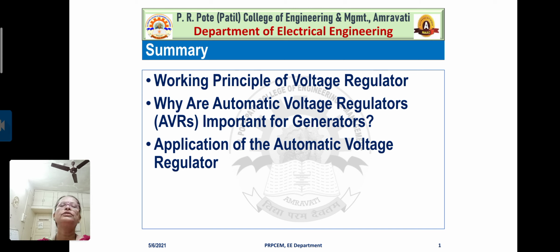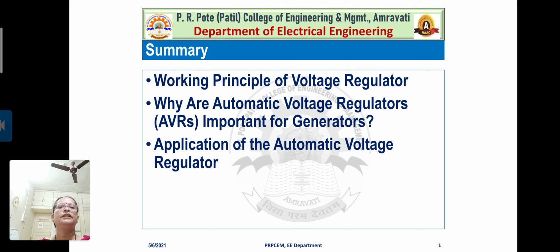So today we discussed the working principle of the voltage regulator. We discussed why automatic voltage regulators are important for generators, because unregulated generator systems may even collapse. And we also discussed applications of the automatic voltage regulator.